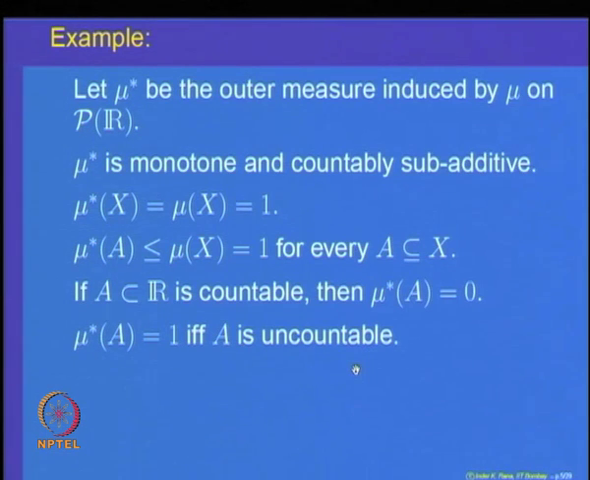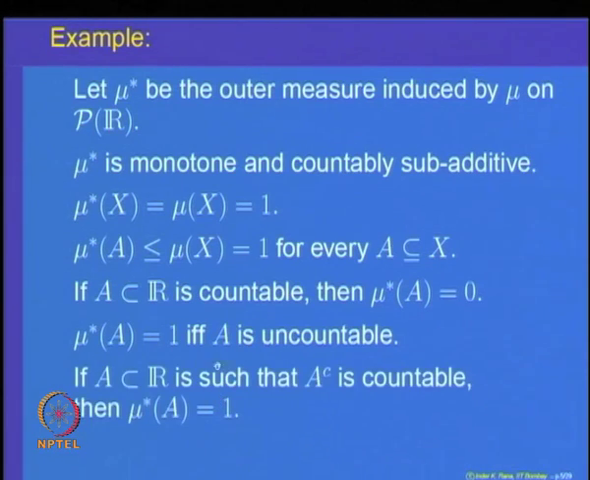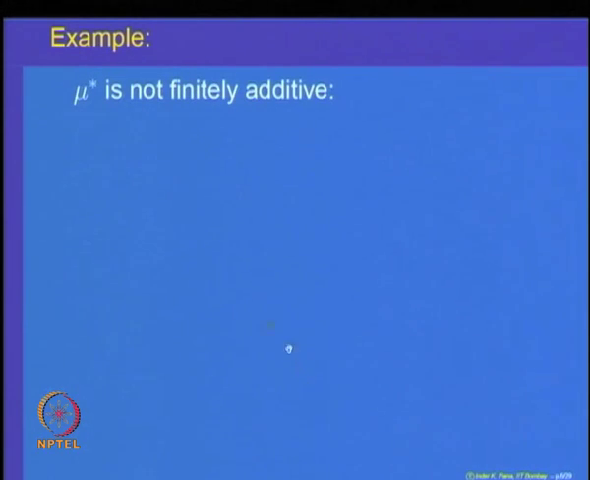Now, we already know that mu star is countably subadditive. We want to know, is mu star additive? We will show that this is not the case, that mu star is not even finitely additive. To show that, let us observe that the real line can be decomposed into two disjoint sets: minus infinity to 0, 0 closed, union 0 to infinity.